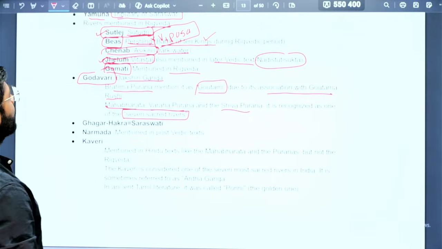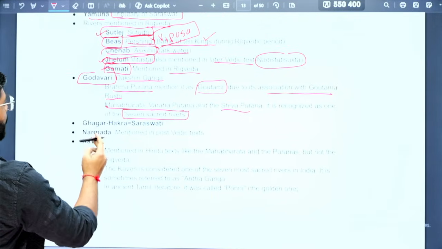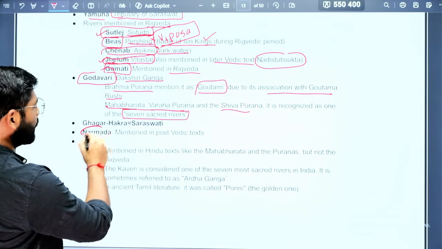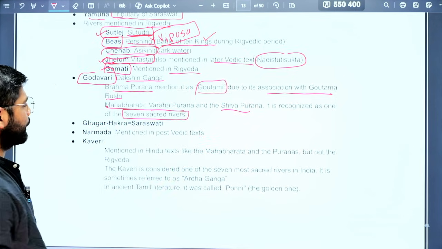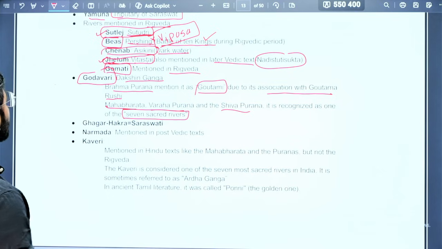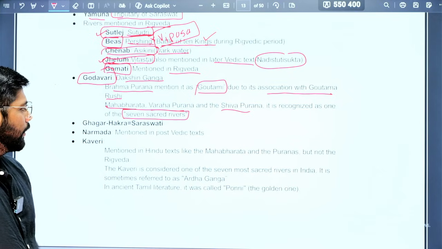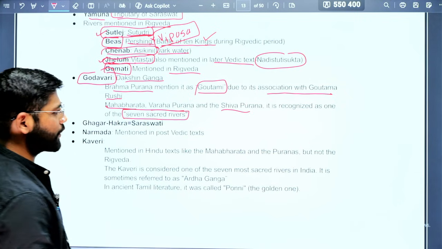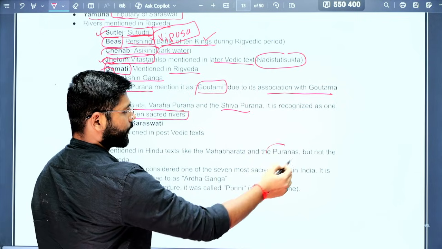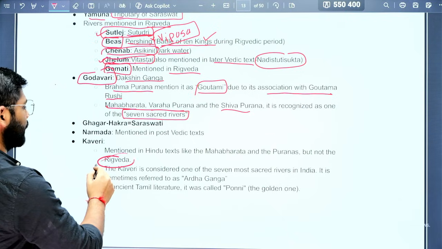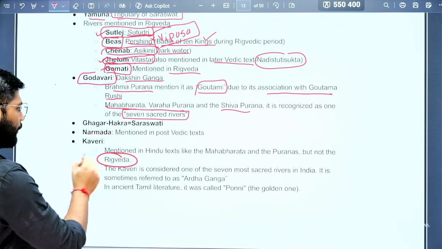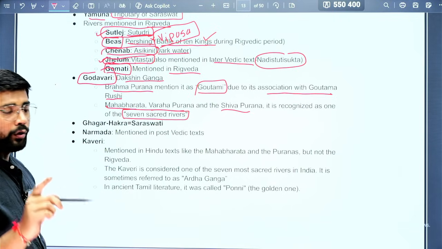Then another important river is the Narmada. Narmada is mentioned in the post-Vedic text, so not in the Vedic text. Next is the Kaveri river. Kaveri is the most sacred river in South India. It is mentioned in Hindu texts, the Mahabharata and Puranas, but not in the Rigveda. Remember, Kaveri is not mentioned in the Rigveda.